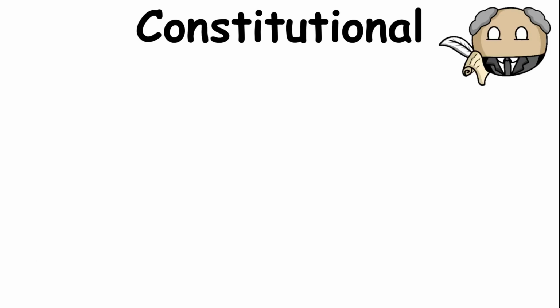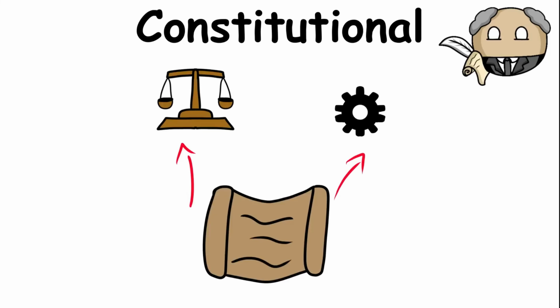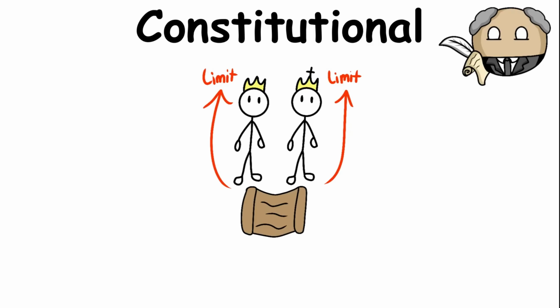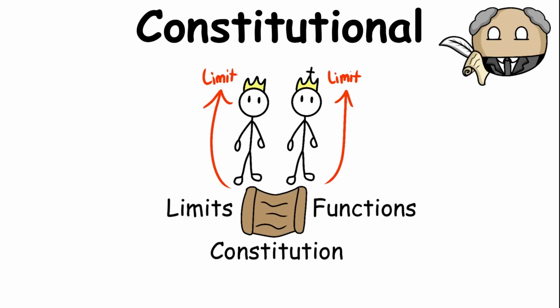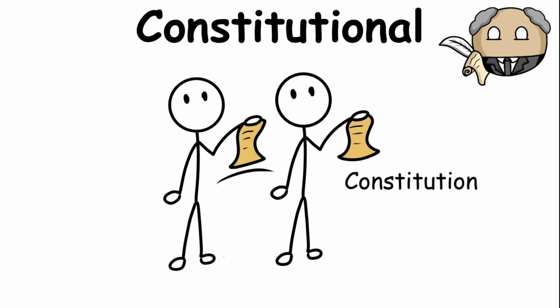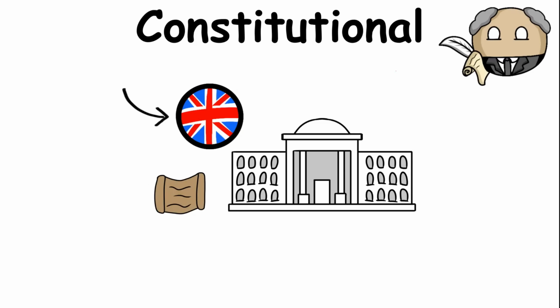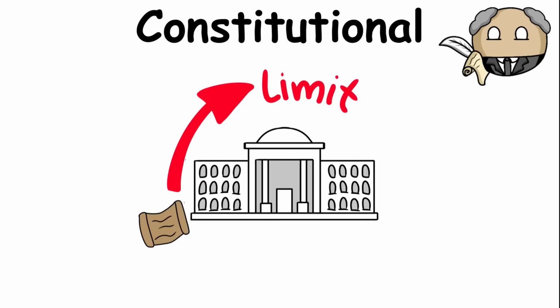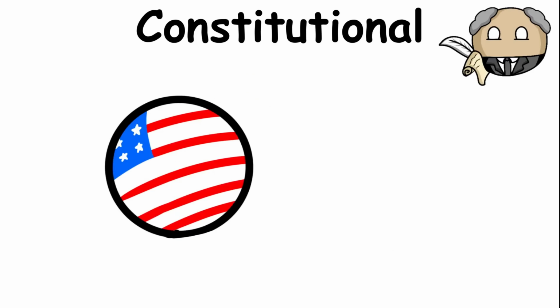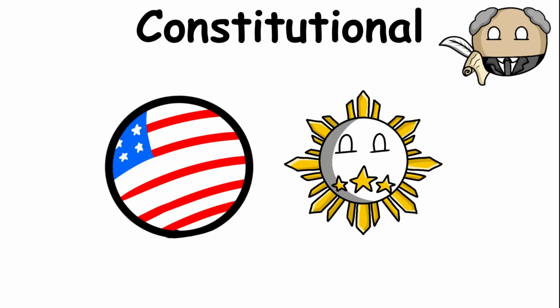Constitutional. A constitutional government is a system in which a constitution provides the basic framework for the country's laws and government. The constitution defines what the government can and cannot do, and establishes the responsibilities of its different institutions. In many cases, constitutions are created to reflect the will and rights of the people. Constitutional governments can take several different forms. The United Kingdom, for example, is a constitutional monarchy in which rules and laws limit the powers of the monarch. The United States is also governed by a constitution, while using a presidential democratic system.